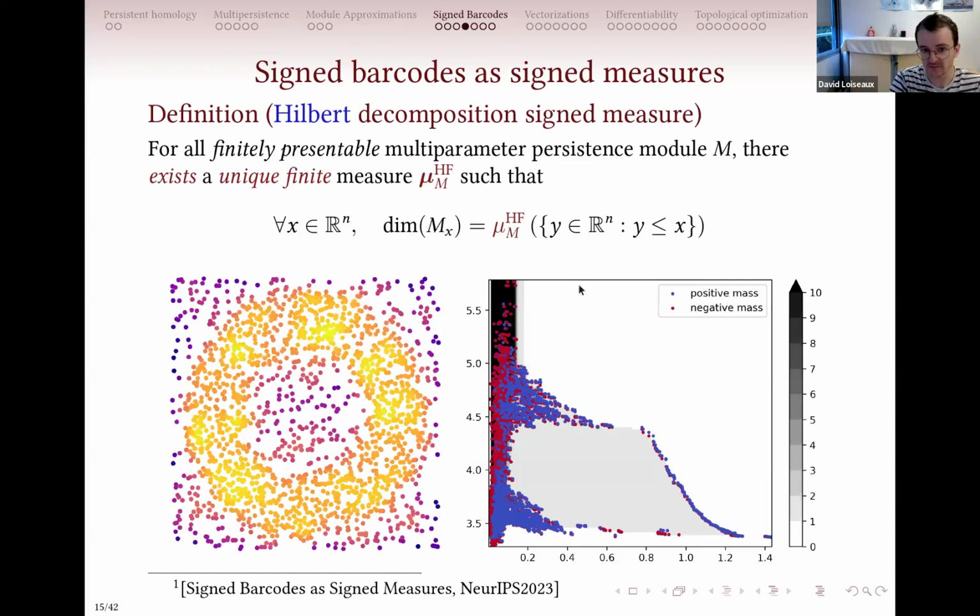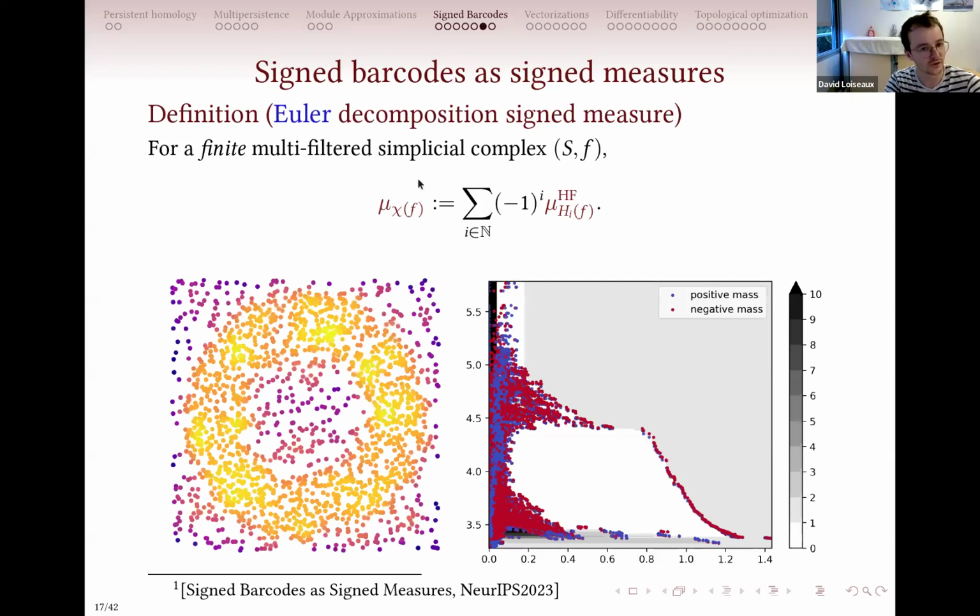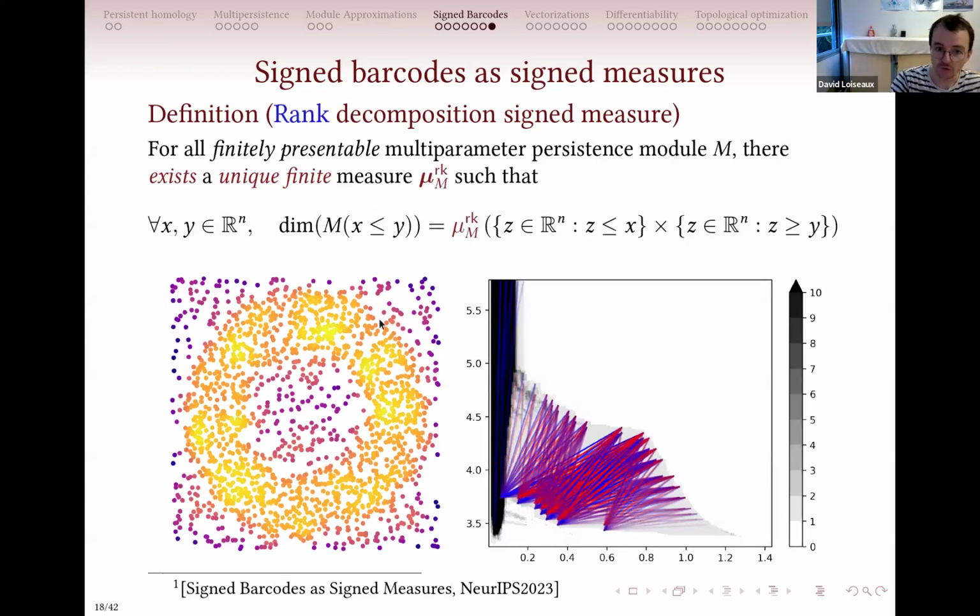Yeah, and the nice part about this measure is that they are induced by some kind of operation that is called the Möbius inversion, and it works as long as you're considering an invariant that is Z-valued and behaves properly with respect to your filtration. So you can do the same construction exactly for the Euler characteristics. So you can find a measure that completely encodes your Euler characteristics. So you have a plot here. And you can do the same for the rank invariant.